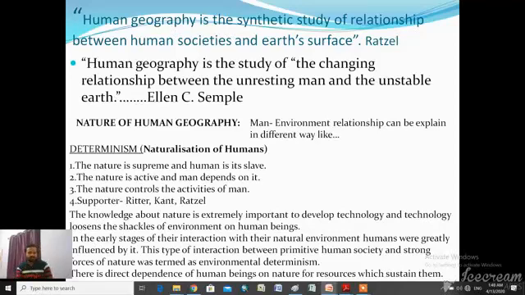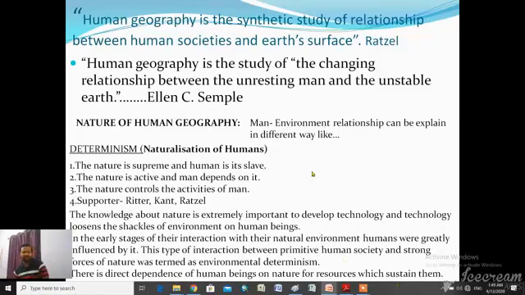And who are the supporters? Ratzel, Immanuel Kant, Carl Ritter, etc. Also Ellen Churchill Semple. So this is the oldest concept which explains the man-environment relationship, in which the geographers focused on the idea that nature is the supreme power which controls all human activity, and humans are bound to follow the natural law. So it is a very simple and clear concept.